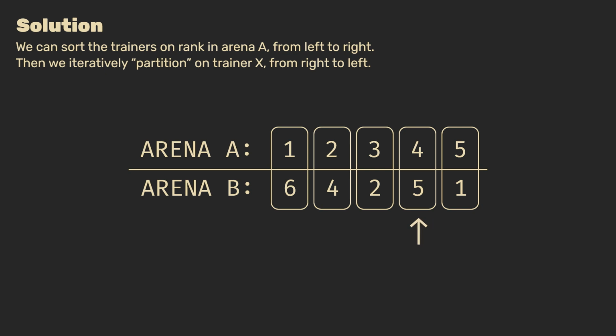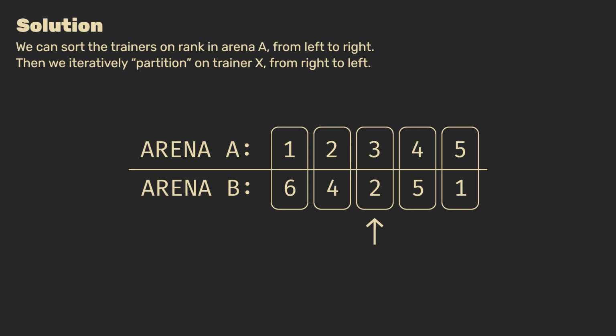When we move to the next trainer, we know this trainer beats 3 other trainers in Arena A based on his rank. So all we care about is how many trainers whose Pokémon is weaker in Arena B are to his right in this list. In this case, we see a Pokémon with Strength 1, and thus we know that this trainer beats an additional opponent. Let's move to the next trainer. For this trainer, we know based on his rank that he only beats 2 others in Arena A. If we look to the right for Arena B, then he only beats the trainer whose Pokémon has Strength 1. So, in total, this trainer beats 3 opponents, which is his strength value.